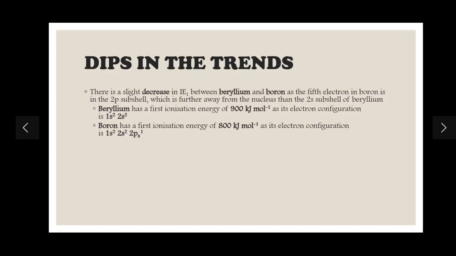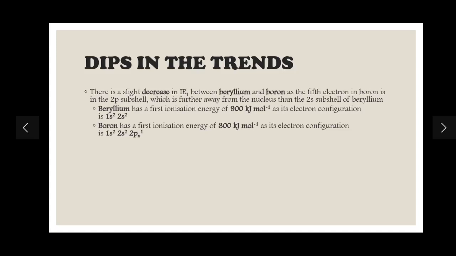And in beryllium, you have 1s2, 2s2. You have two shells, and the nucleus is attracting beryllium's outer electrons more strongly compared to boron, since there is only one s subshell in shell number 2. In boron you had the 2s2 and 2p subshells. So we can say that in beryllium the nucleus is attracting the electrons more strongly towards itself.